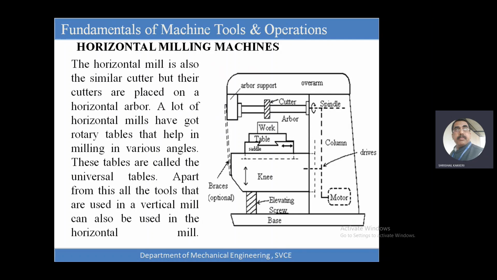Is it vertical or horizontal? It's horizontal because the arbor or arm is there, not the spindle, so that will be horizontal. Whatever it is, please try to look at this. Just try to practice writing once.